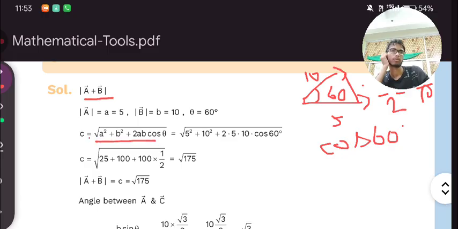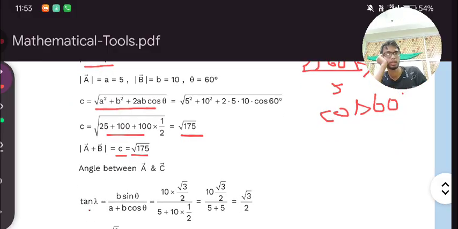Here we are finding the unit vector alone. In that case we will have to use this formula. Then A is this and B is this much, and cos theta 60 is 1 upon 2. After simplifying this we will get this much. Here you can see the sum of these two vectors with magnitude is equal to C, and this is equal to